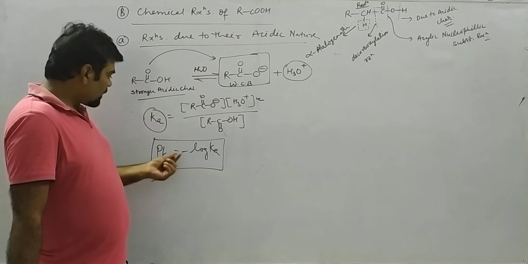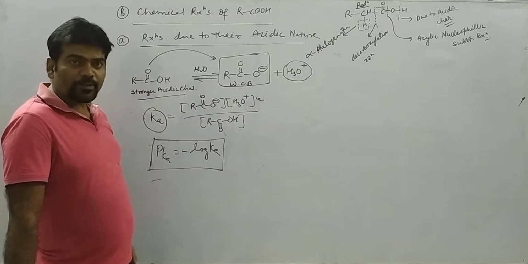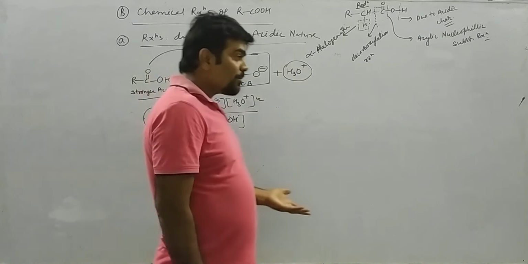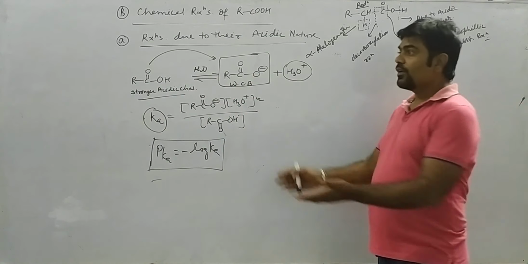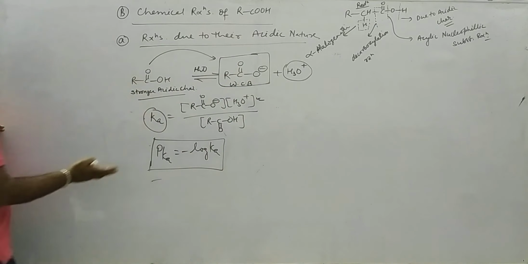Greater the acidic strength means weaker their conjugate base. As the conjugate base is becoming weak, reaction always proceeds towards the formation of weaker acid or weaker base.